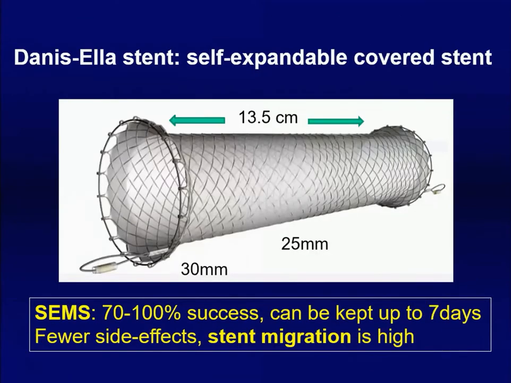This is a special stent developed to control variceal bleeding. It's called the Danis stent. It is very successful in controlling refractory bleeding, can be kept up to 7 days, and has fewer side effects, unlike the Sengstaken-Blakemore tube, but the risk of stent migration is high. But the biggest problem for our pediatric gastroenterologists is that this is designed to be used for 16 years or above. We cannot use it in smaller kids.